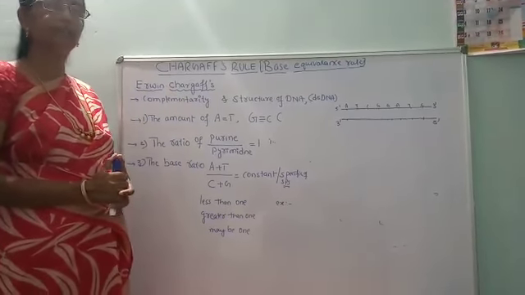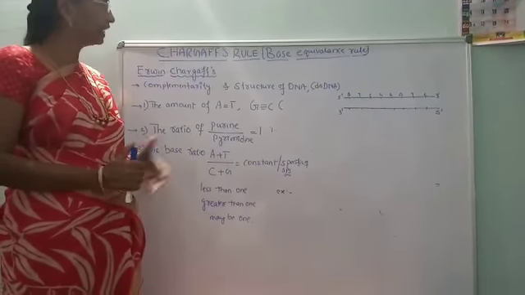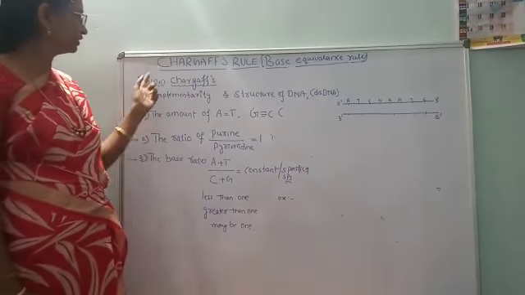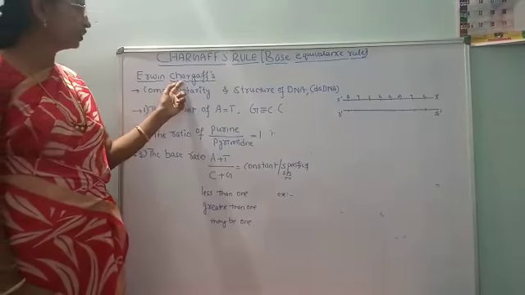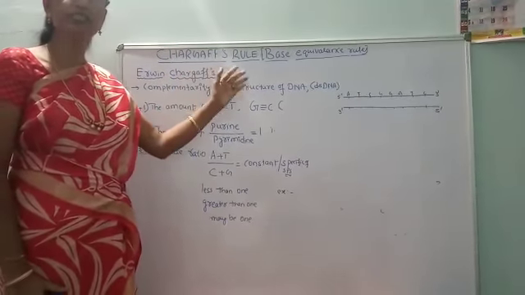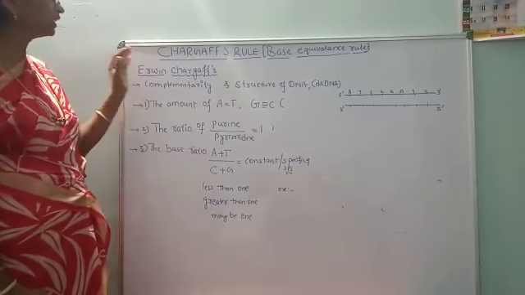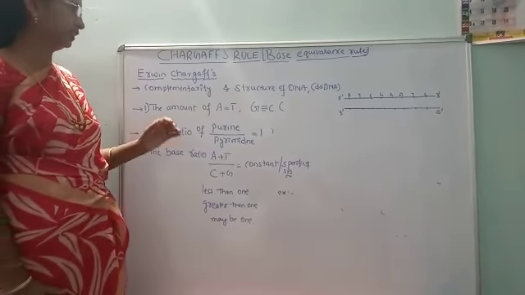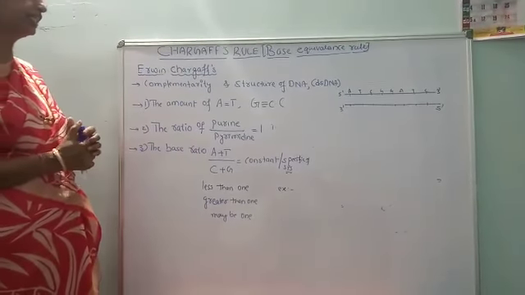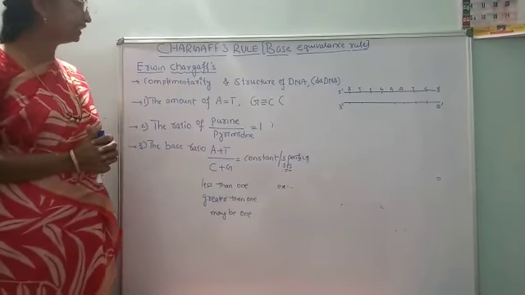that is Chargaff's rule. As the name itself indicates, this is the name of the scientist, Erwin Chargaff. He is also one of the persons to contribute towards the structure of the DNA. This Chargaff base equivalence rule is very simple and very important for understanding the structure of the DNA.